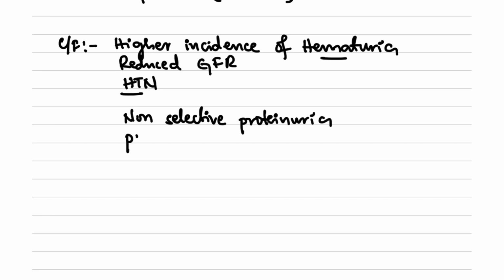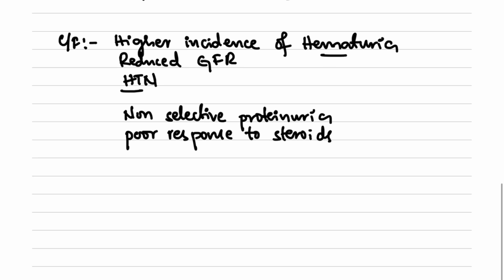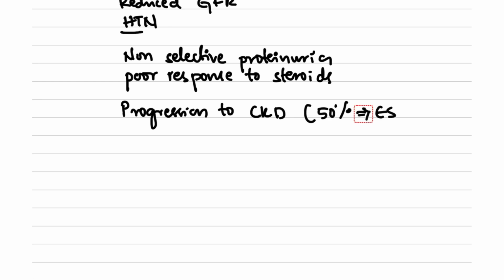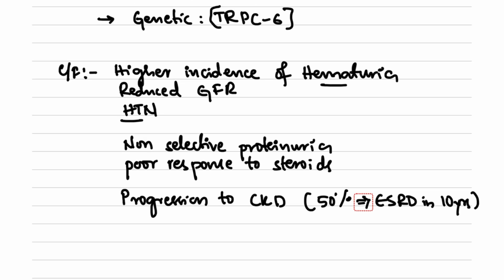These patients will have poor response to steroids. And the progression to chronic kidney disease is 50% in 10 years. So of patients suffering from FSGS, up to 50% of them will progress towards end stage renal disease in 10 years. So this is the ultimate outcome of patients suffering from FSGS.